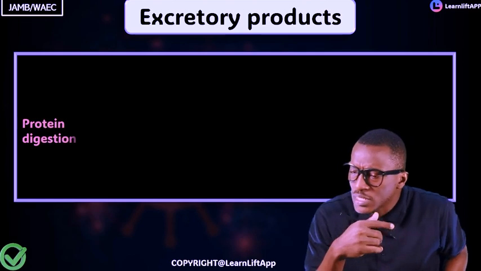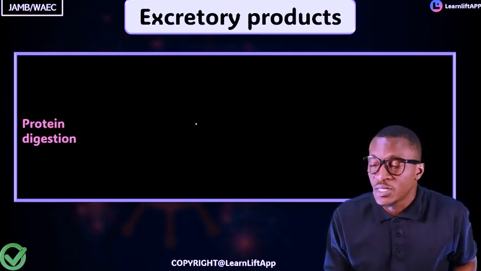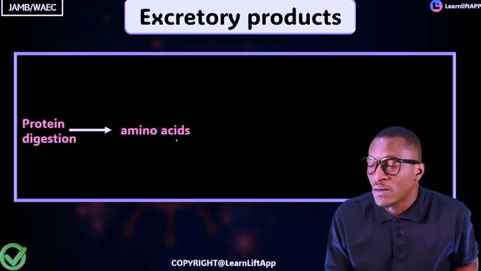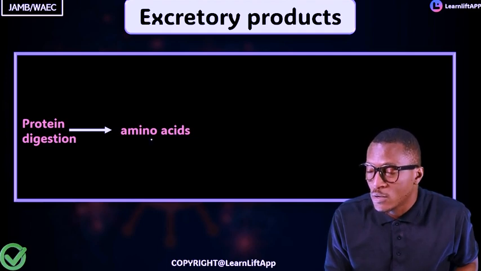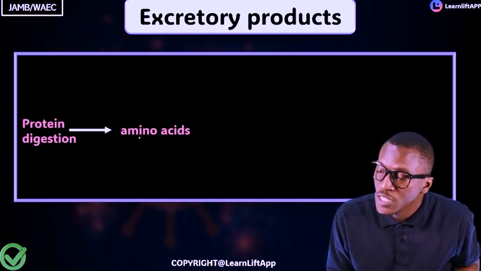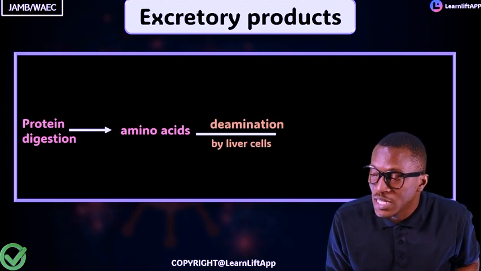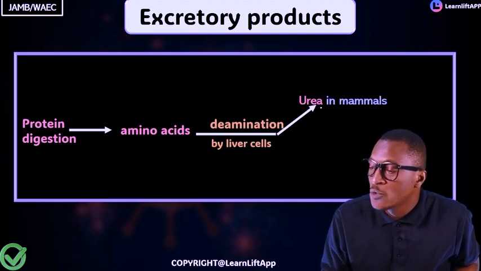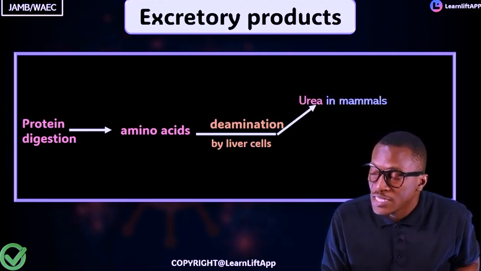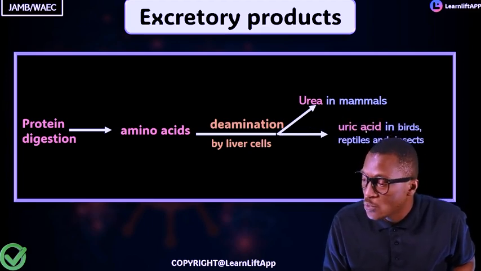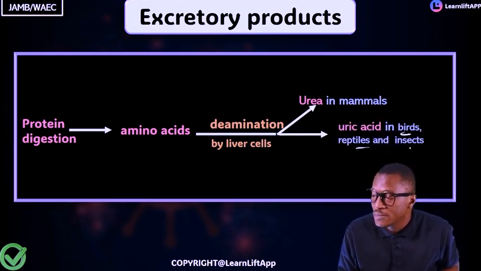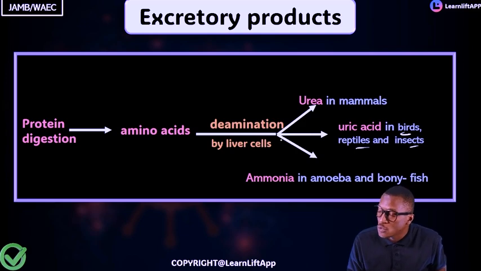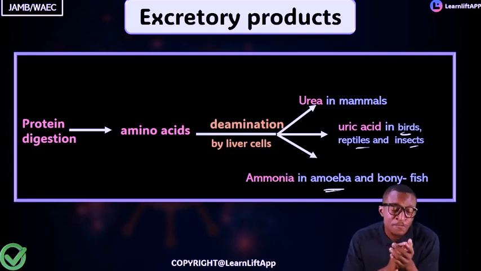Do you understand that? Take a look at it. We are showing you the process. Protein is broken down to form amino acids. These amino acids now undergo deamination in the liver cell to form what? Urea. Who uses urea? Mammals. We have uric acid, which is found in birds, reptiles, and insects. And we have ammonia, which is found in amoeba, bony fish, and so on and so forth.